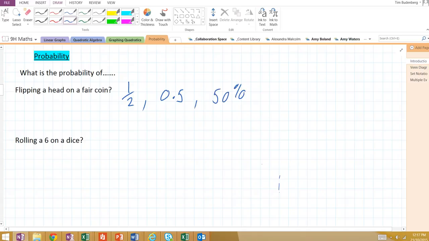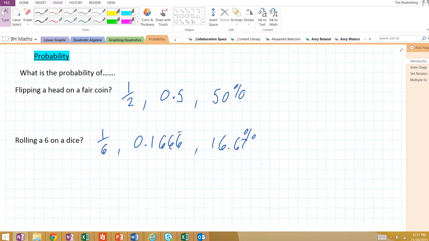Similarly, on a dice, rolling a 6 happens 1 out of every 6 times, on average. As a decimal, this is 0.1666, goes on forever, or approximately 16% of the time do we roll a 6. Now, those are very easy to estimate, but probability can also be used to estimate scenarios that are slightly more difficult to calculate.